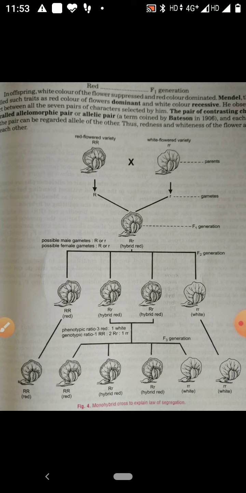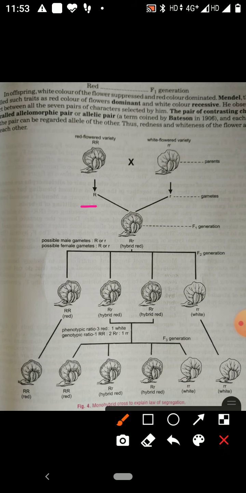When the gamete is formed, only one factor goes into the gamete, that is capital R or small r. These are the parent plants, and when they fuse together, these are the progeny of the F1 generation.